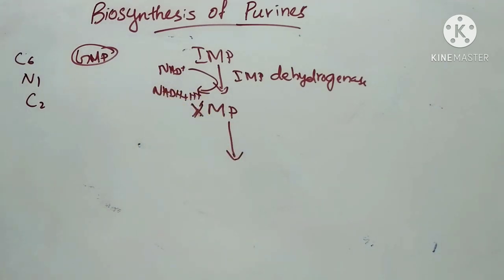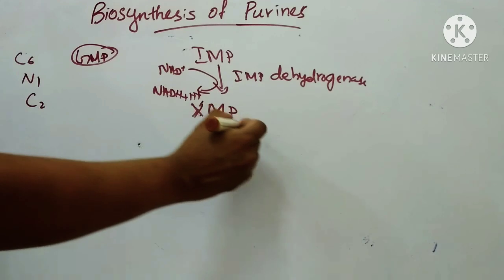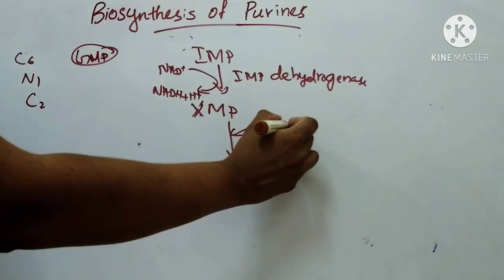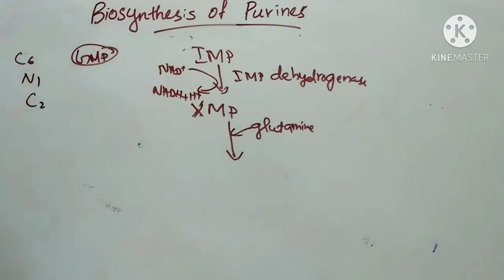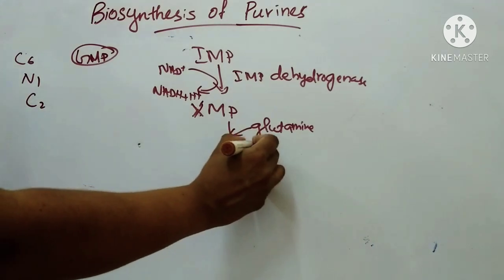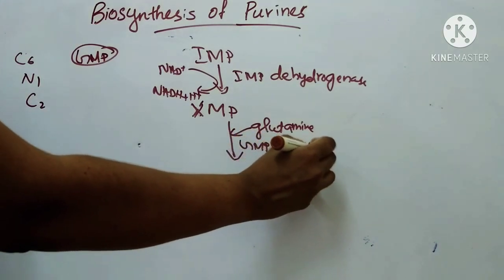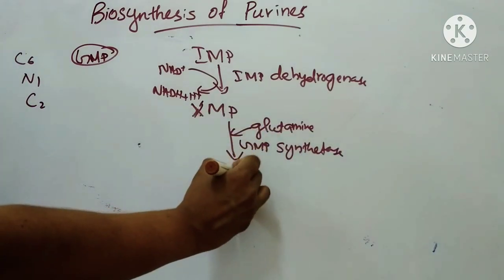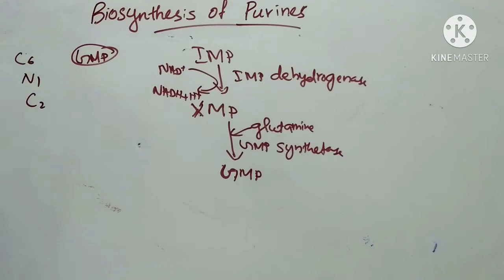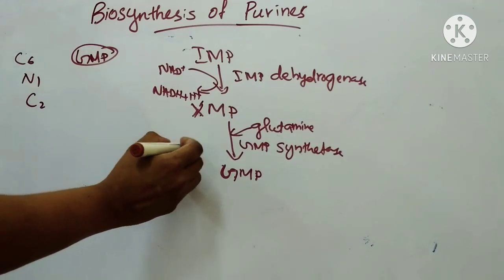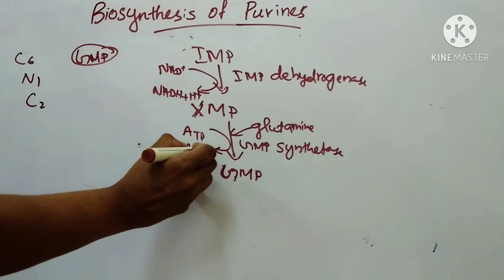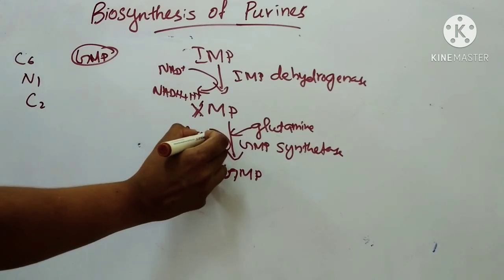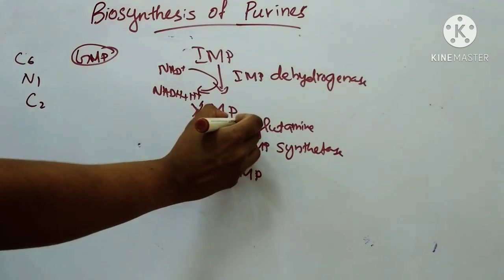Then in the second stage, the amide group of glutamine is transferred to C2 of XMP. It is catalyzed by the enzyme GMP synthetase to form GMP. So GMP is formed. Here ATP is converted to AMP plus PPi, Mg++, and glutamine to glutamate.